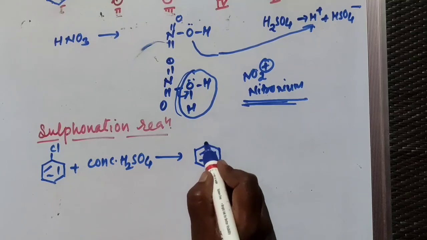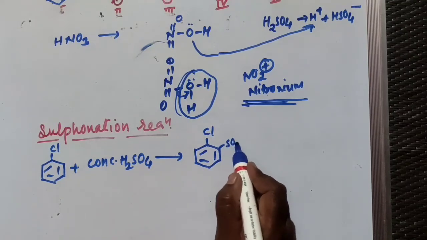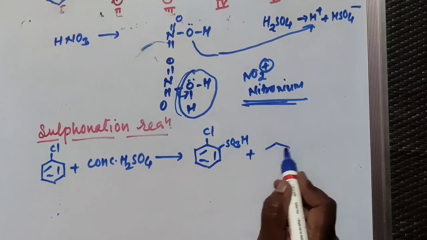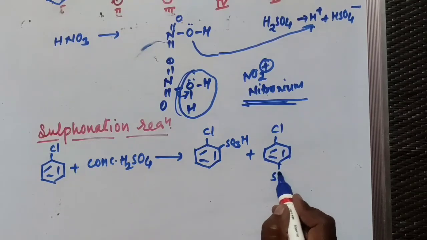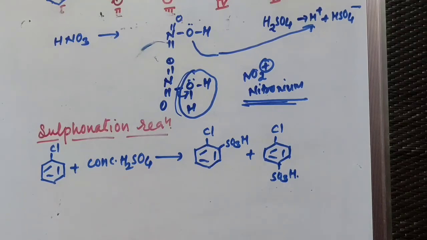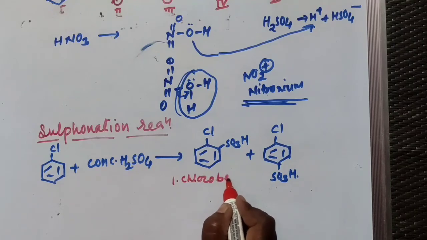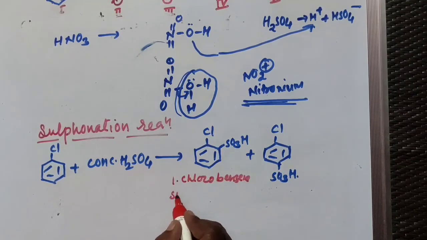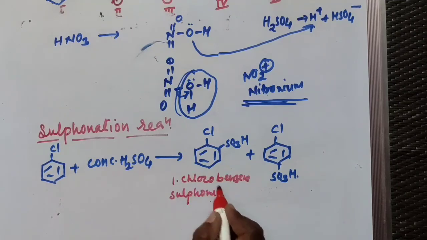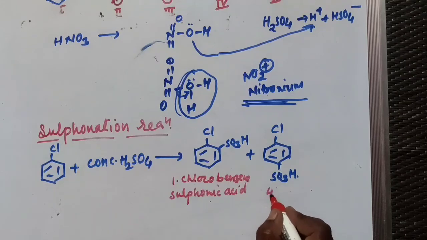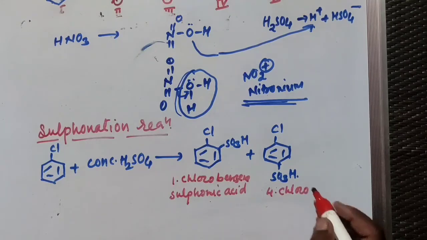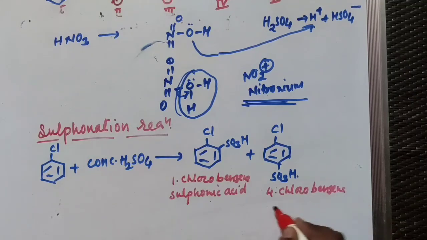Out of that, the para compound is the major compound, I told you. SO3H, and also you will get one more in which the hydrogen atom of the para position is replaced by SO3H group, and the name of this compound is 1-chlorobenzene sulfonic acid, and this is your chlorobenzene sulfonic acid.